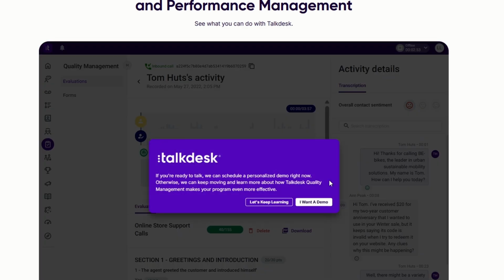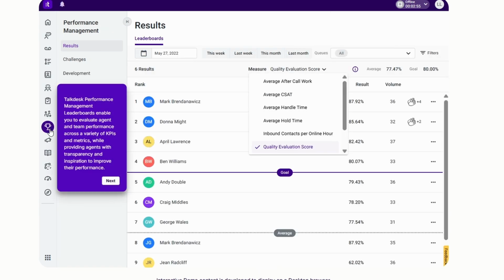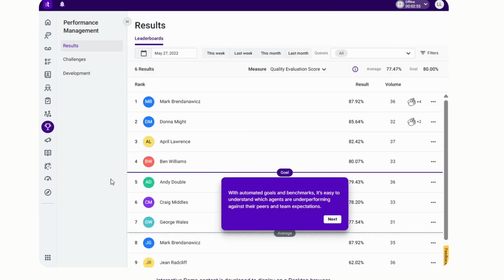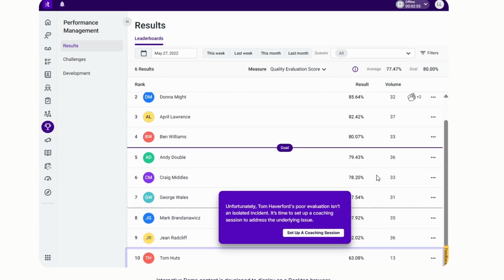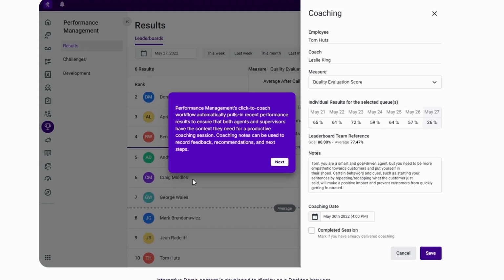Now if I just tap on next here, I'm going to keep on learning here. You can see there's also things like here as well, right? This is called results. Now on results here, it'll basically rank your employees on which one is the best. Now you can see on top is called Mark Bernovis with around 87% in score. Now you can see there's automated call here as well. You can also set up a coaching session if you like. So if someone is underperforming, you can coach them if you like.